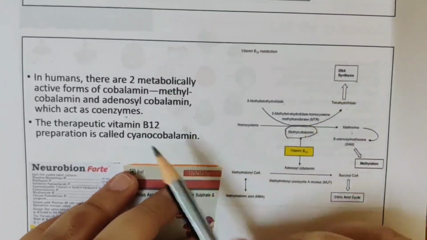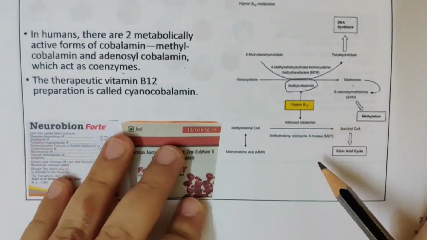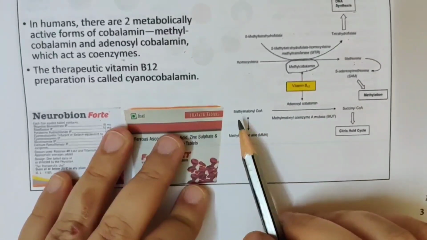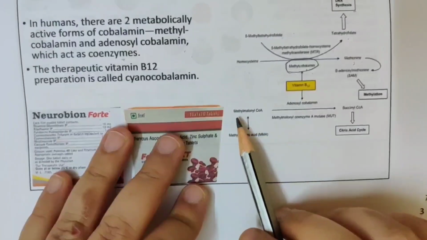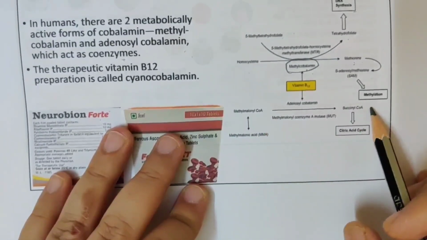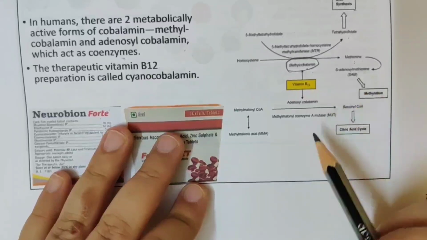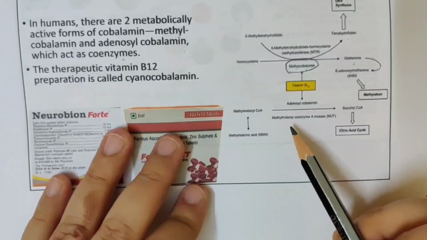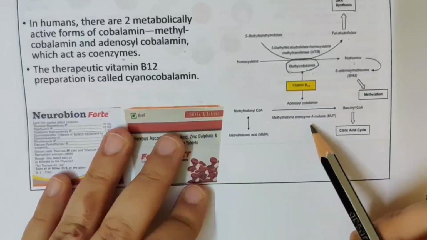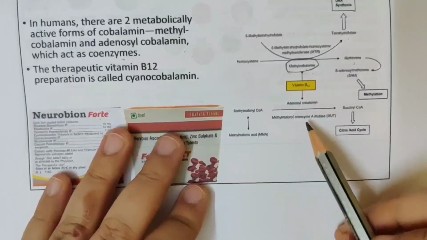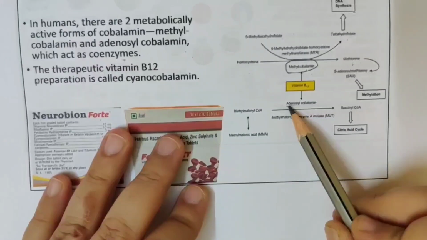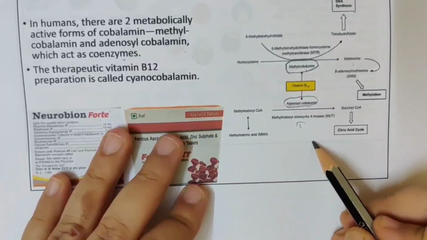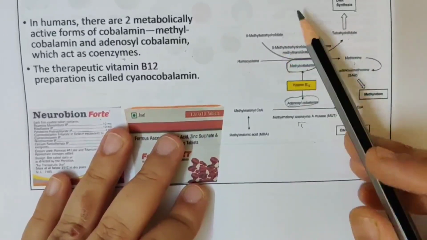Okay, and where do you see adenosylcobalamin? Adenosylcobalamin is seen in the citric acid cycle. When methylmalonyl CoA becomes succinyl CoA, this occurs with adenosylcobalamin. This reaction is catalyzed by methylmalonyl coenzyme A mutase. For this to act, you need adenosylcobalamin. So this is in the citric acid cycle, whereas the other is in the methionine and folic acid cycle.